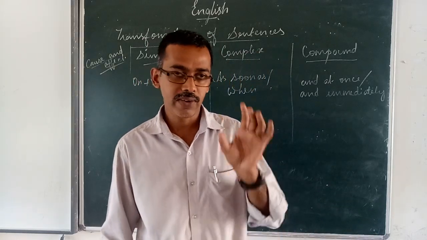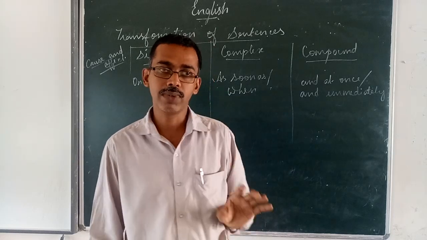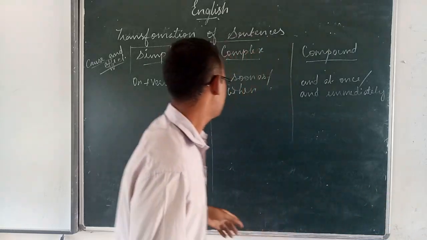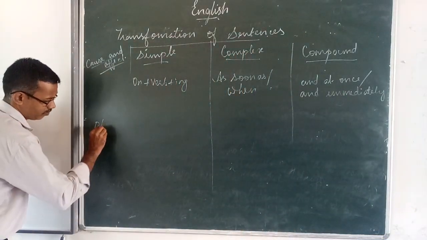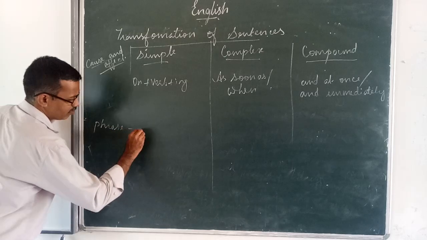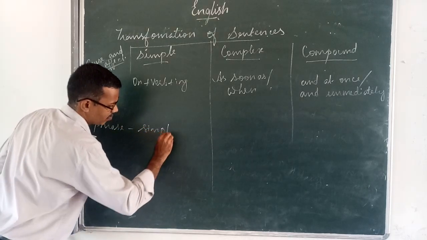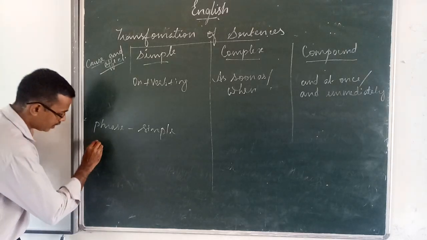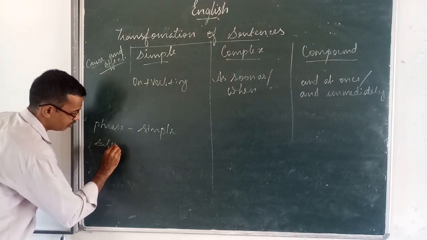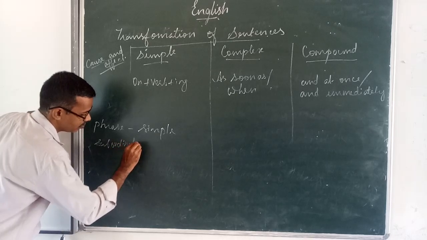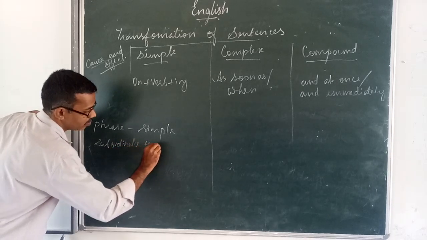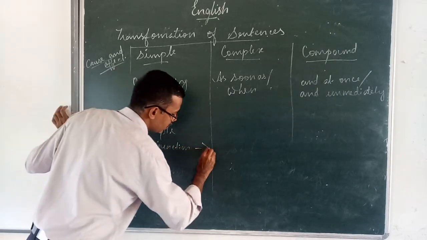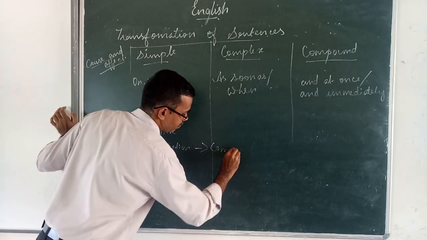Keep it in mind, when a phrase comes, it is a simple sentence. When a subordinate conjunction comes, it is a complex sentence.